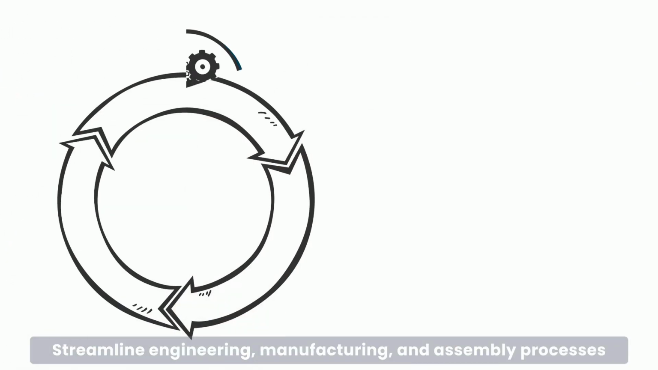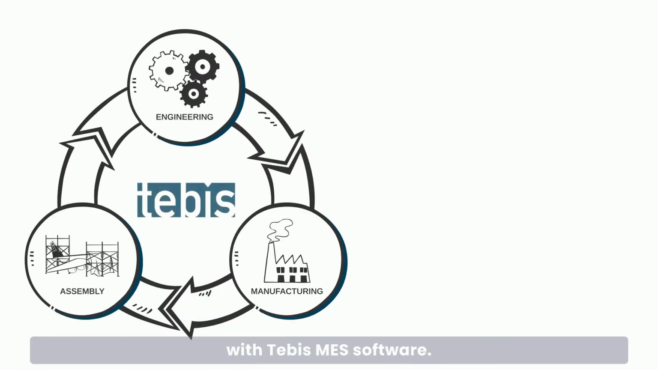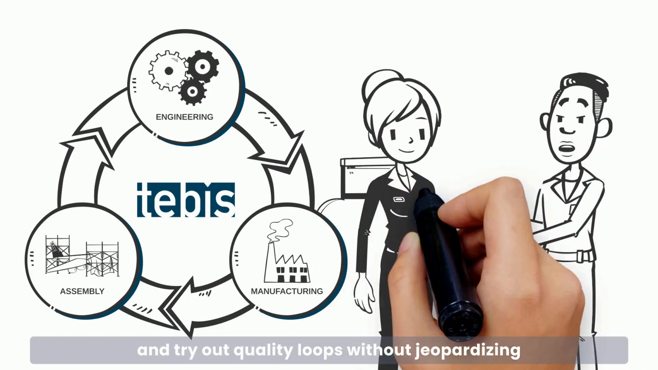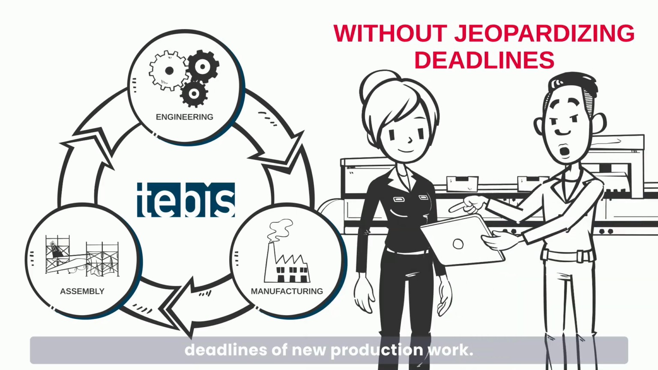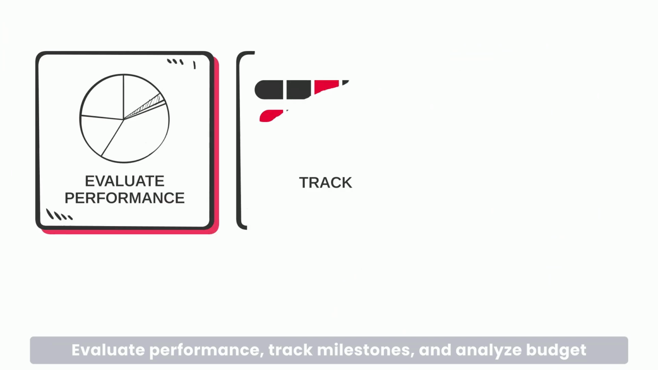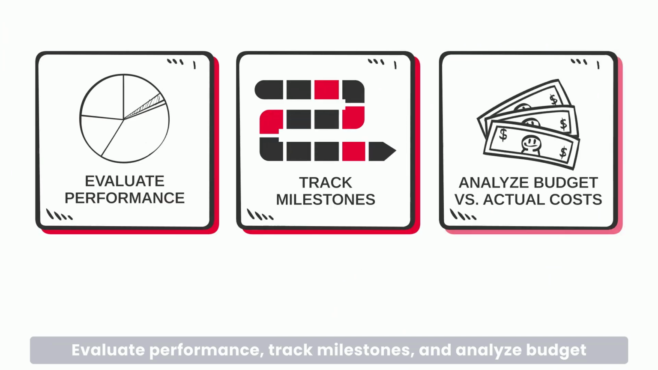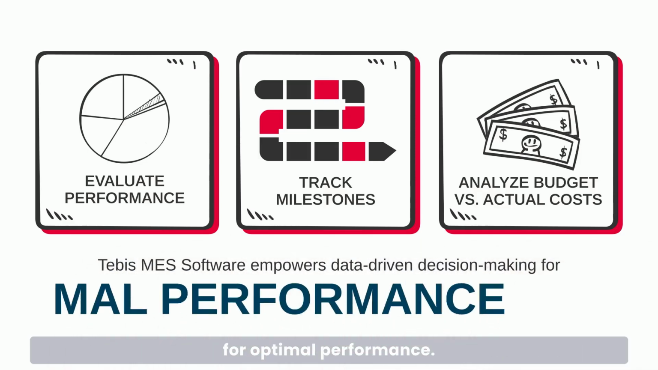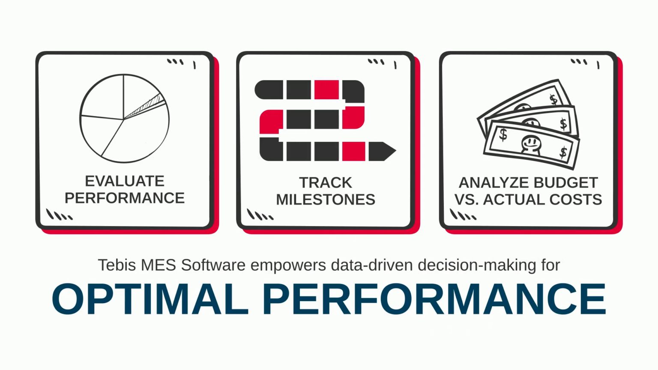Streamline engineering, manufacturing, and assembly processes with Tebis MES software. With a flexible schedule, accommodate engineering changes and try out quality loops without jeopardizing deadlines of new production work. Evaluate performance, track milestones, and analyze budget versus actual costs in real time. Tebis MES software empowers data-driven decision-making for optimal performance.